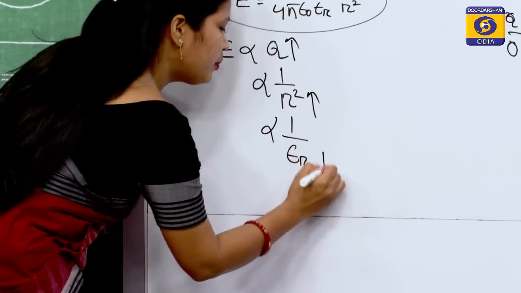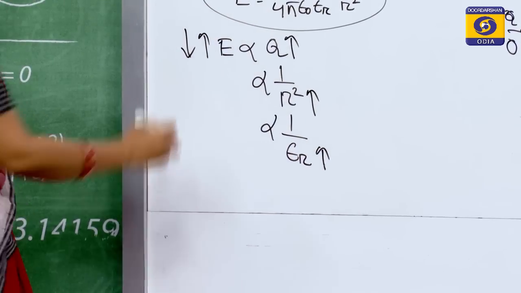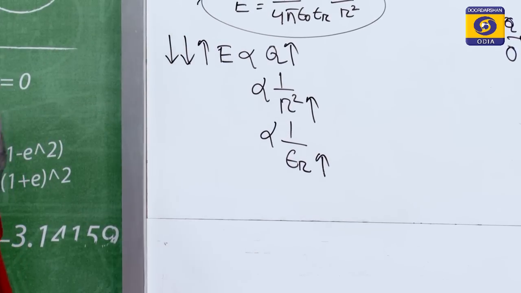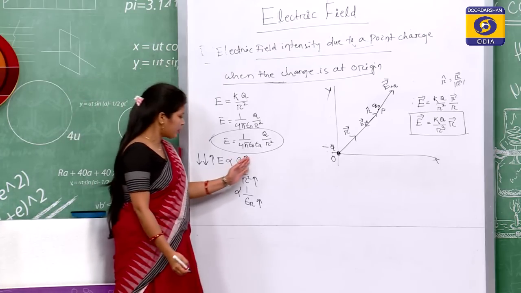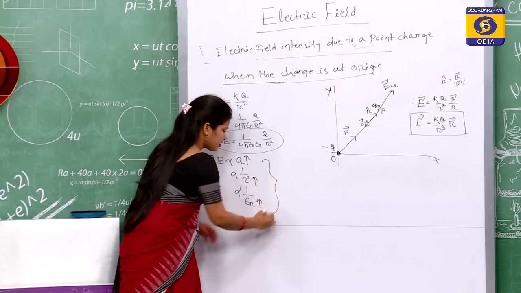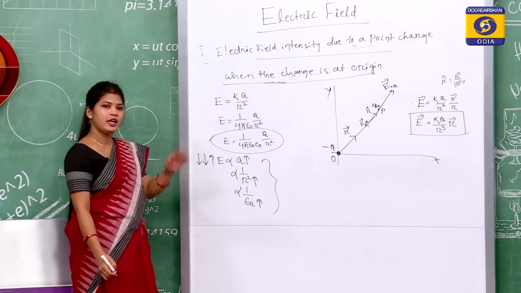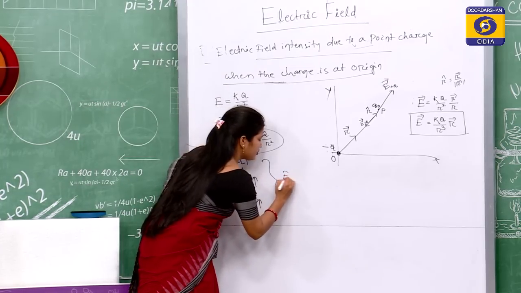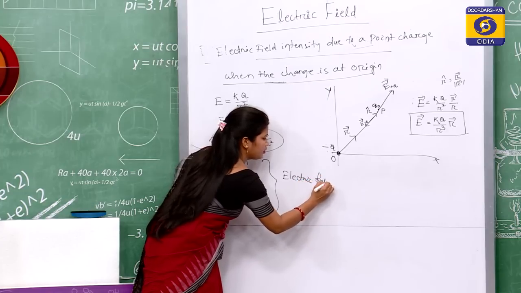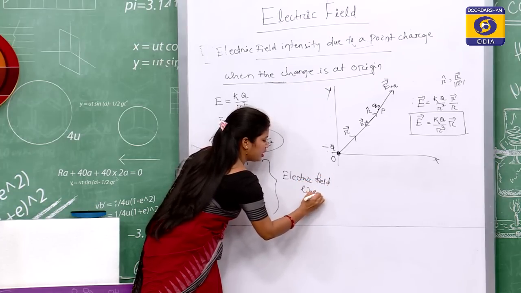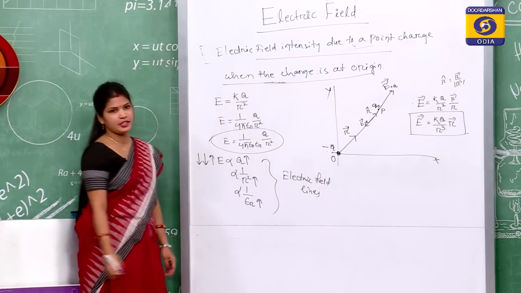Then more will be the permittivity in medium, less will be the field. You can visualize these things with the help of electric field lines, that will be discussed in the next lecture.